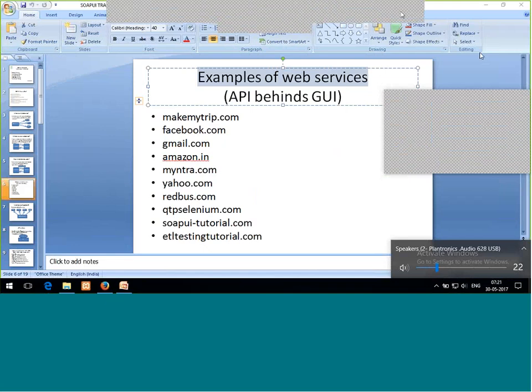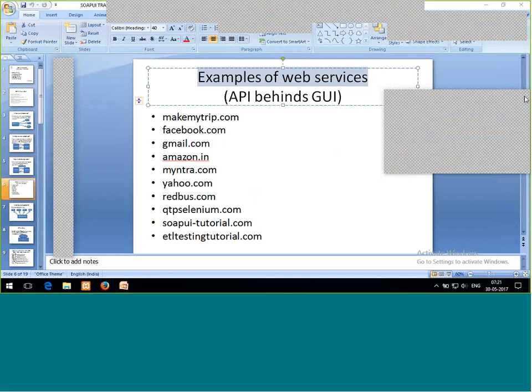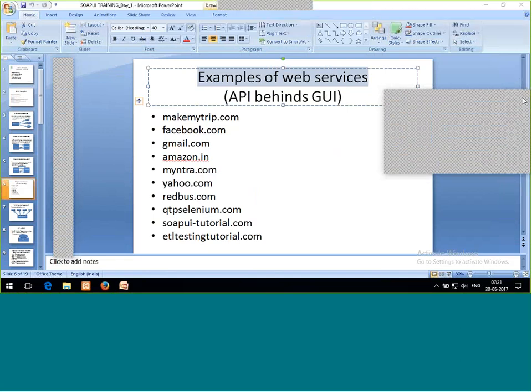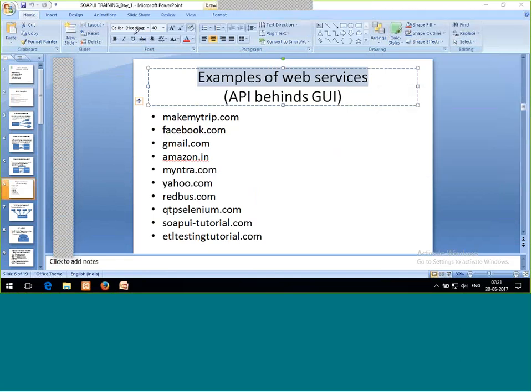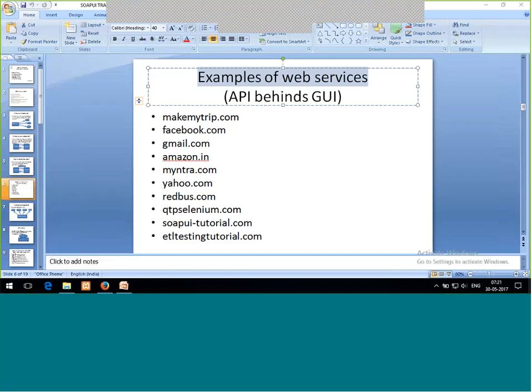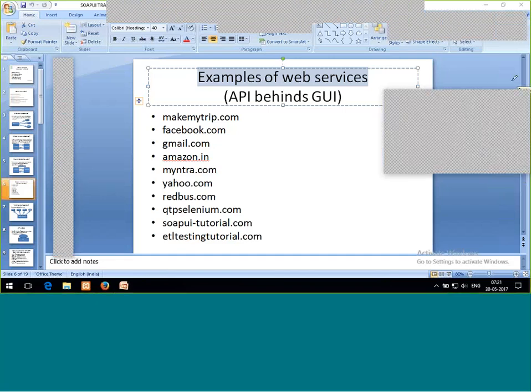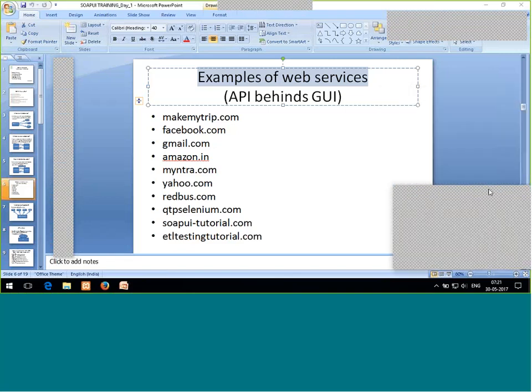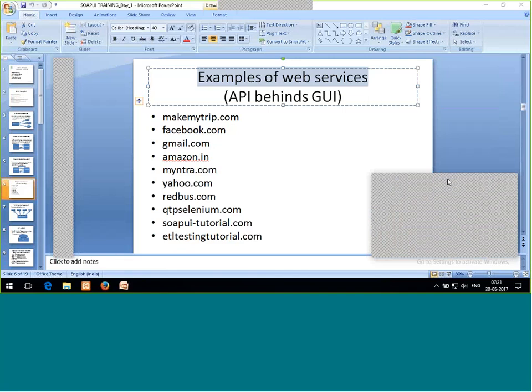We send a request to the sites, and based on our conditions we get responses, like a 1-star or 2-star hotel, or a price range. It's filtering and giving us the result based on our requirements.